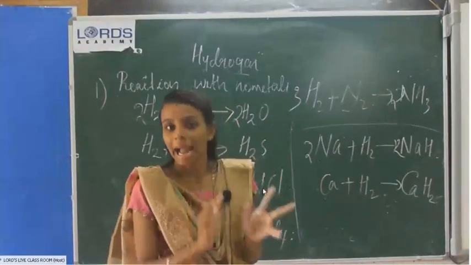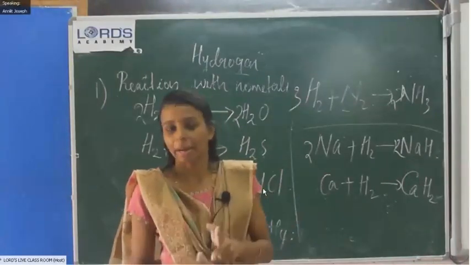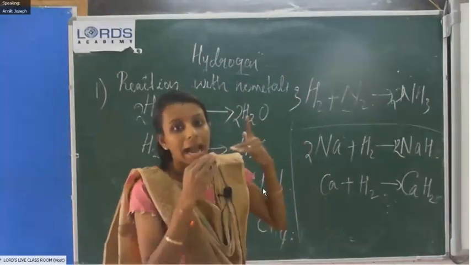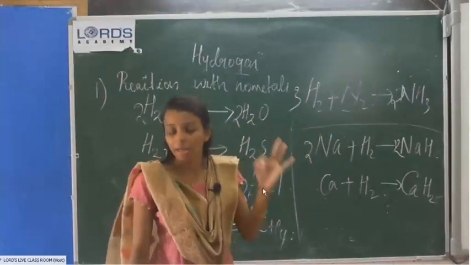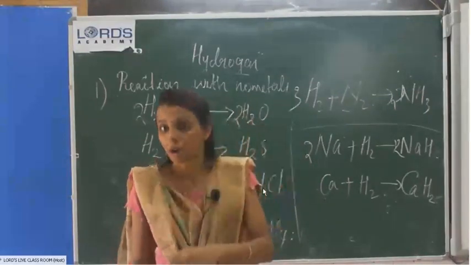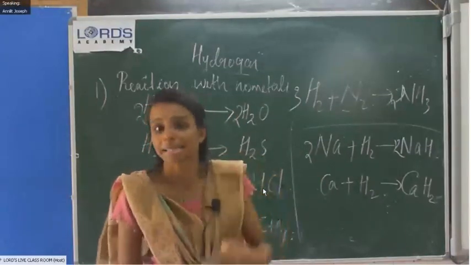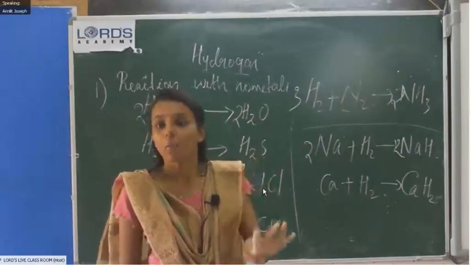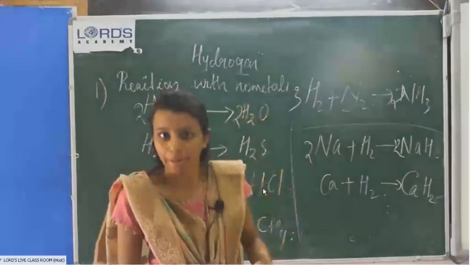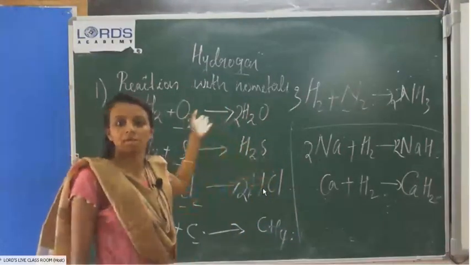Second one, action of metals with dilute acids. That means laboratory preparation. The third one, action of metals with water. In today's class, action with hot water, cold water and steam. Then the Bosch process, it's an important one. Bosch process, study those equations. Then what are the physical properties and chemical properties?